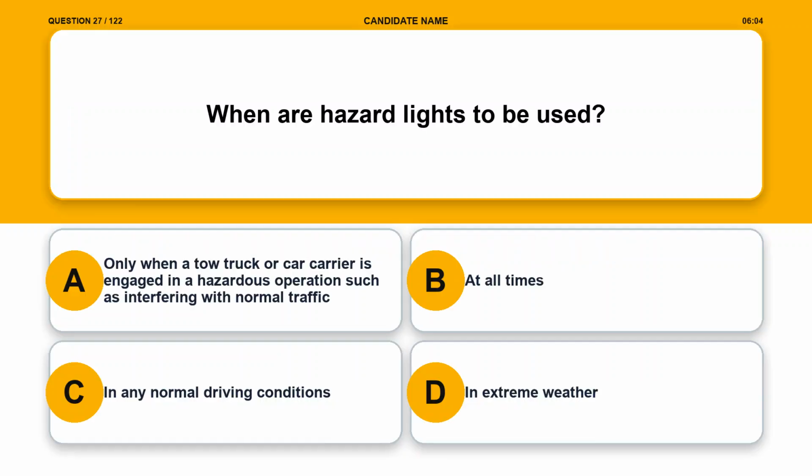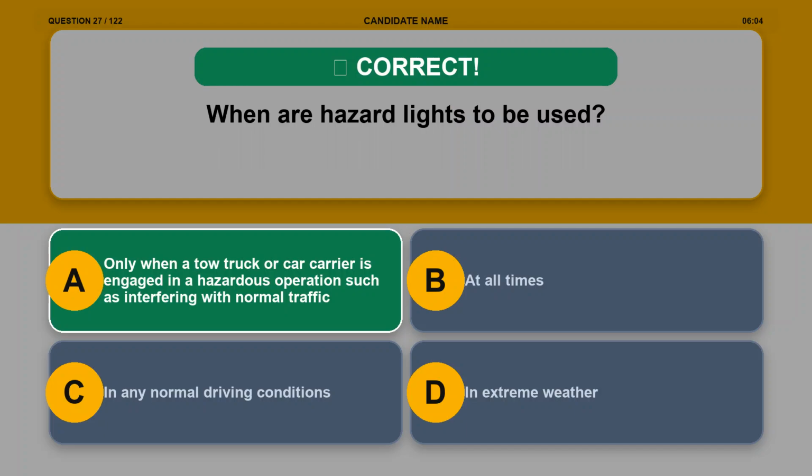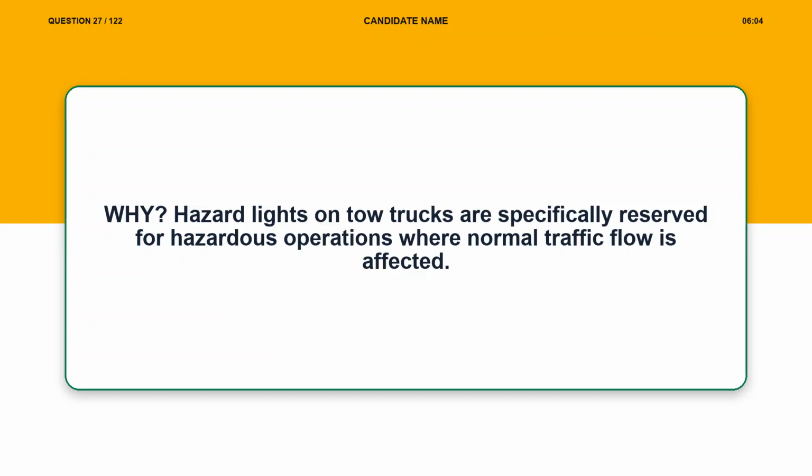Question 27. When are hazard lights to be used? Option A, only when a tow truck or car carrier is engaged in a hazardous operation such as interfering with normal traffic. Option B, at all times. Option C, in any normal driving conditions. Option D, in extreme weather. The correct answer is option A, only when a tow truck or car carrier is engaged in a hazardous operation such as interfering with normal traffic. Explanation. Hazard lights on tow trucks are specifically reserved for hazardous operations where normal traffic flow is affected.